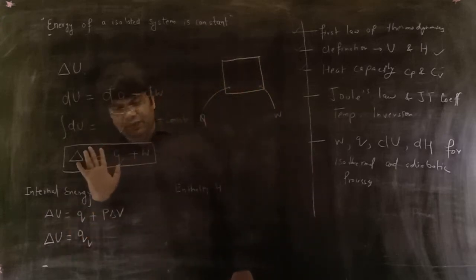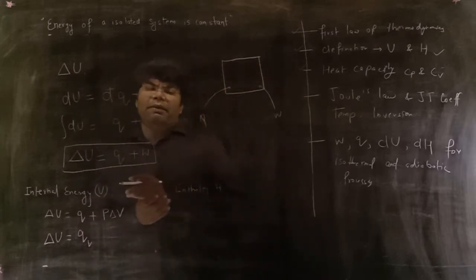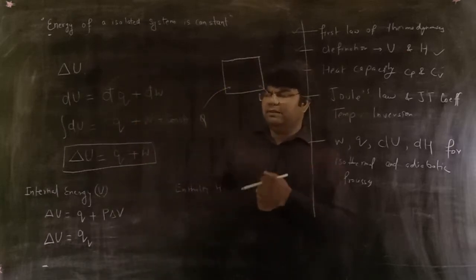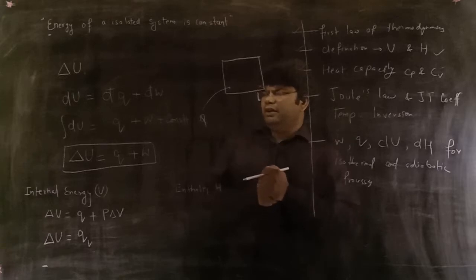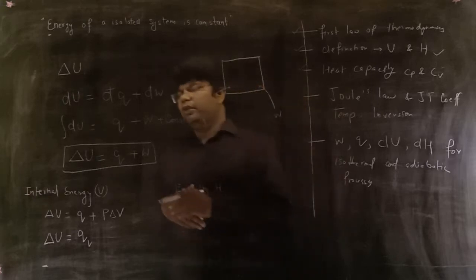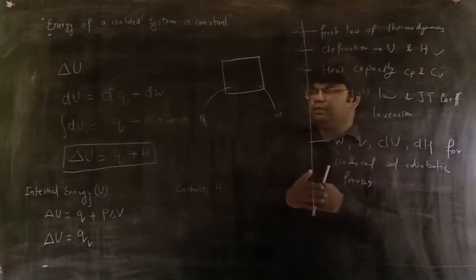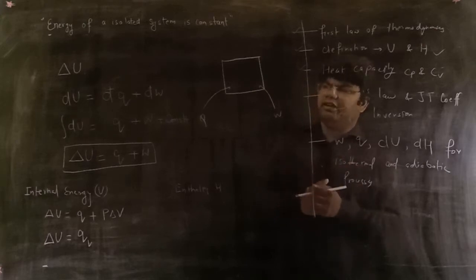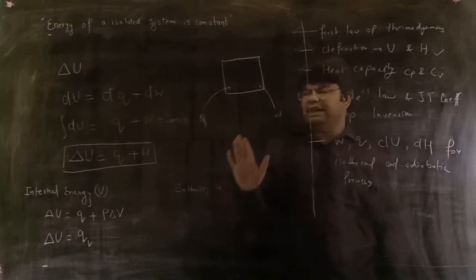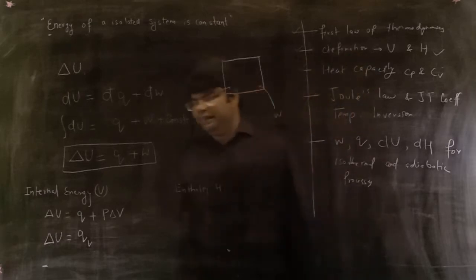Then what is this enthalpy? Most of our experiments, laboratory works and industrial works, we do at constant pressure instead of constant volume. That pressure is atmospheric pressure. So there is a need for another thermodynamic function, which is enthalpy. It means the heat exchange at constant pressure is enthalpy.